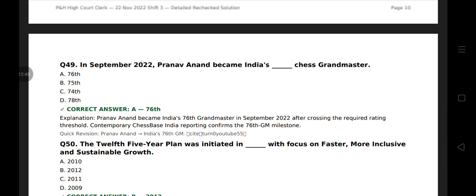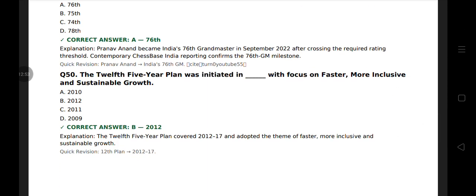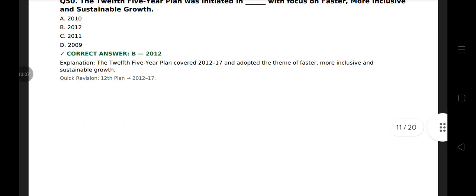In September 2022, Pranav Anand became India's 76th chess grandmaster. Question 50. The 12th five-year plan was initiated in 2012 with focus on faster, more inclusive and sustainable growth. 12th five-year plan, 2012 to 2017.